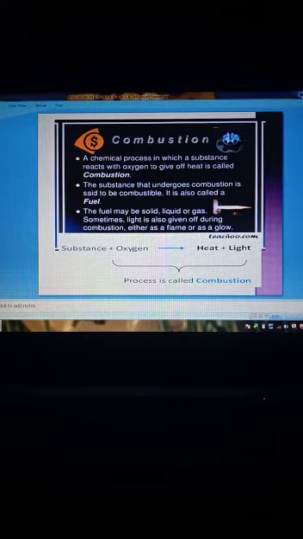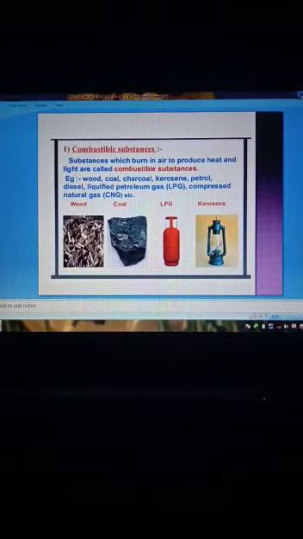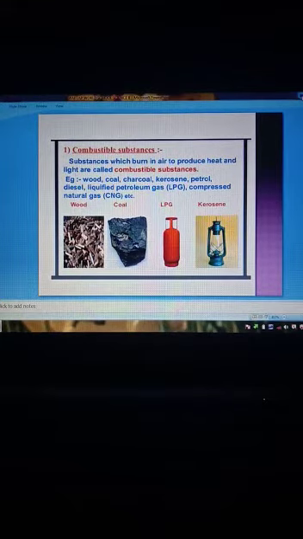Here is the word equation for this chemical process called combustion. Substance, when it reacts with oxygen, gives off heat and light. Combustible substances: substances which burn in air to produce heat and light are called combustible substances. Example: wood, coal, charcoal, kerosene, petrol, diesel, LPG, CNG, etc. Whereas the substances which do not burn in air to produce heat and light are called non-combustible substances. For example, stone, glass, etc.